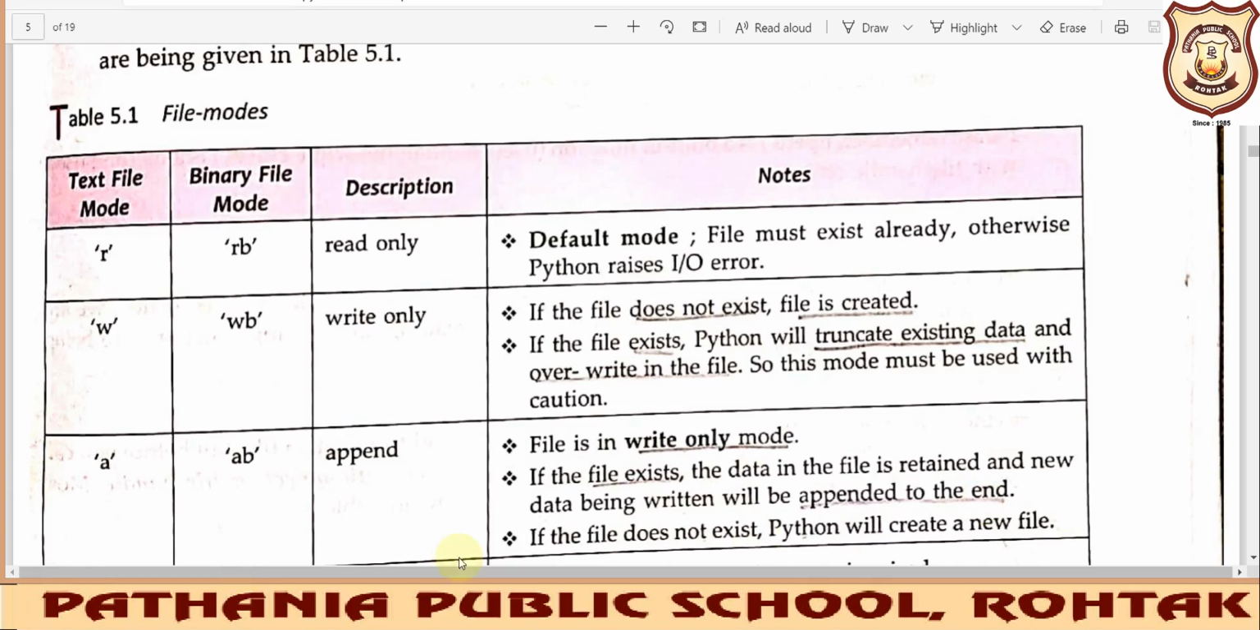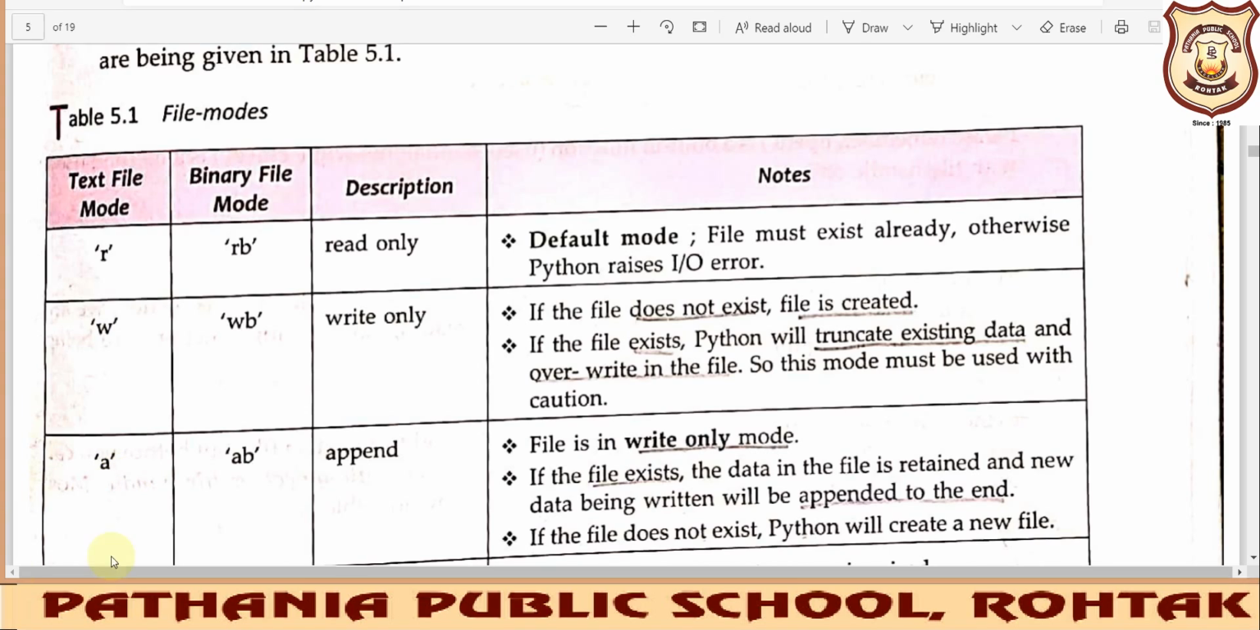So for that you need to go with the append mode. So what is the difference between the write mode and the append mode? When you are trying to open a file in write mode, the previous data inside that file will get overwritten, it will be deleted. But when you are opening the file with the append mode, the previous data will be there and you will be able to write the new data inside that file.